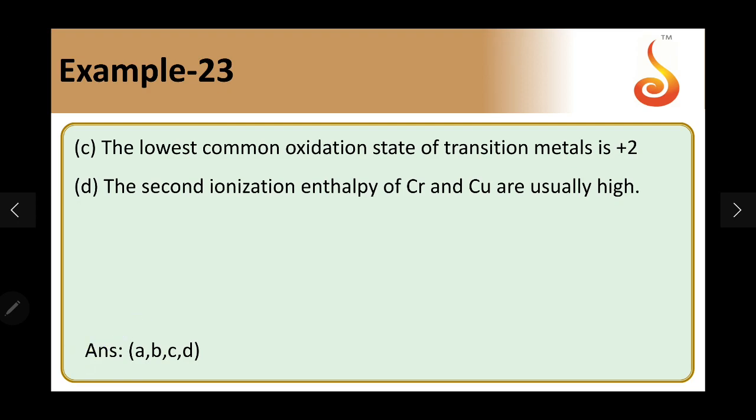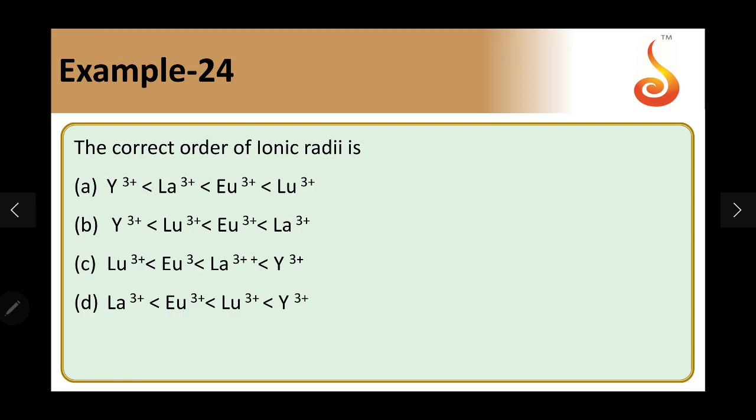Example 24. What is the correct order of ionic radii? This is a direct question based on lanthanide contraction. You need to know the position of lanthanides in the respective period. If you see lanthanum, lutetium is at the end of the series. So lutetium should have the least. So I have only one option here. Lutetium is the least.